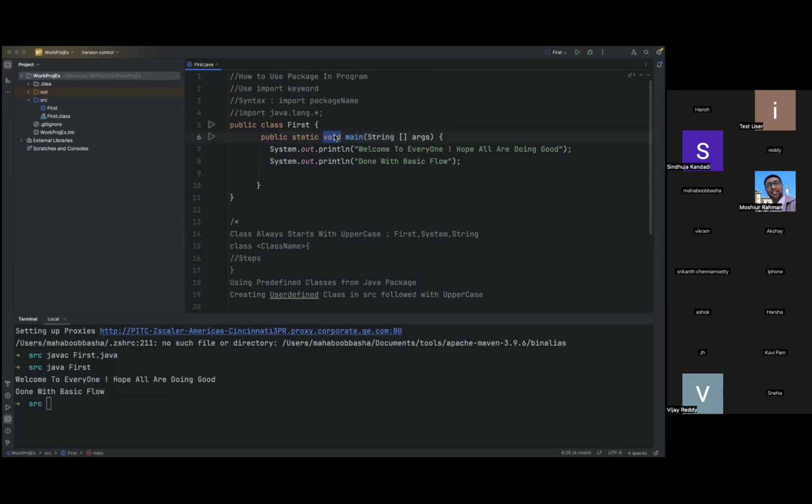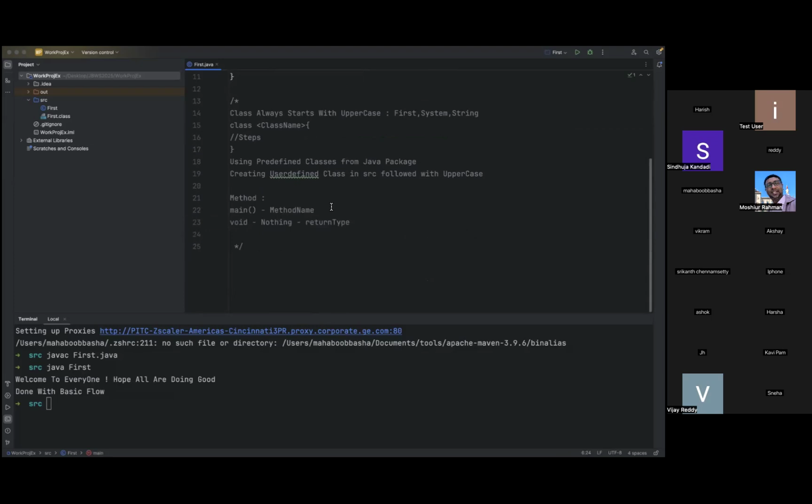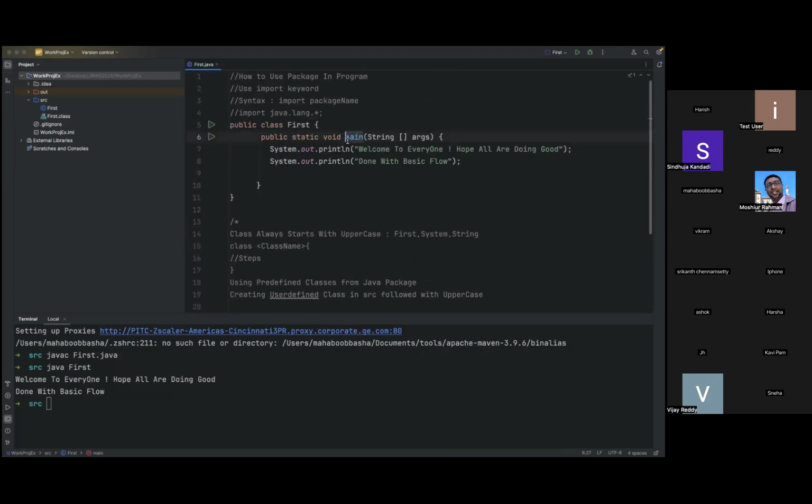For those who are new, just follow these terminologies for now: main is a method, and void is the return type given to the method.